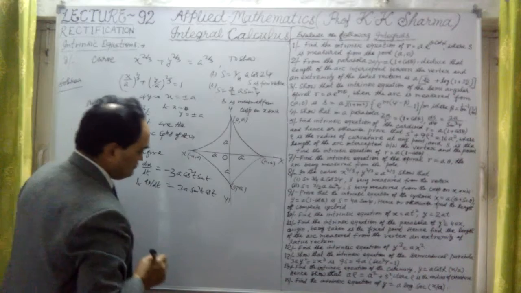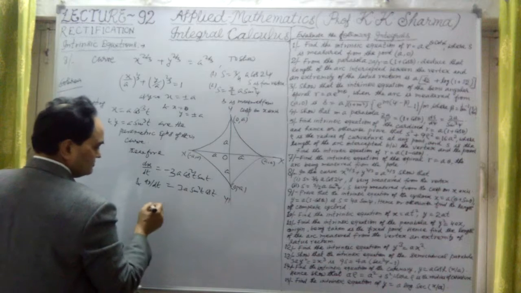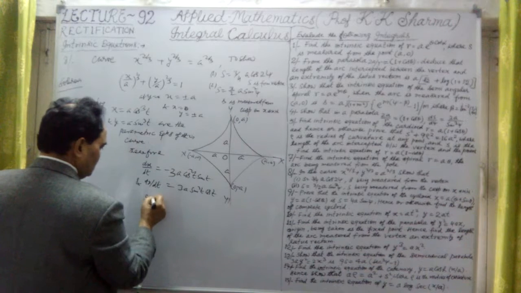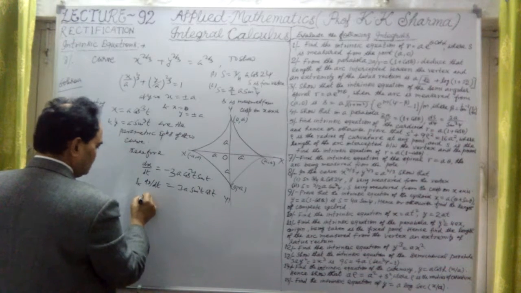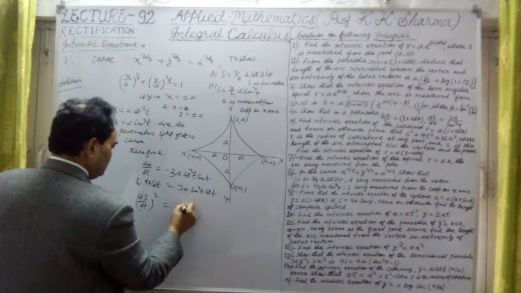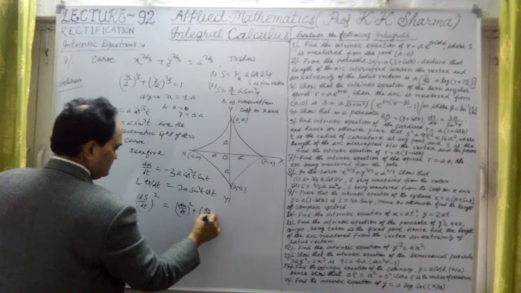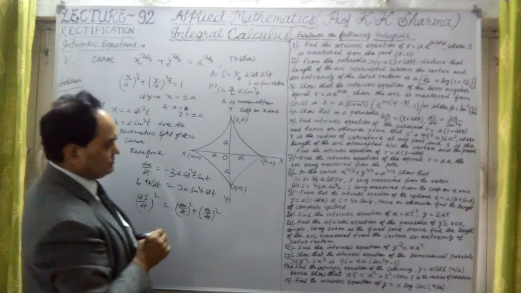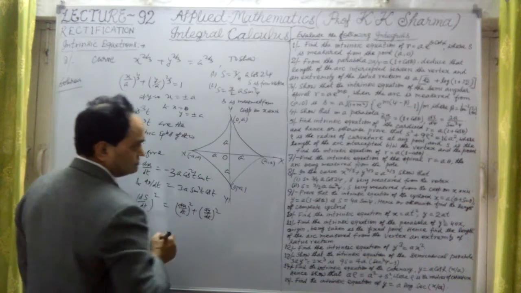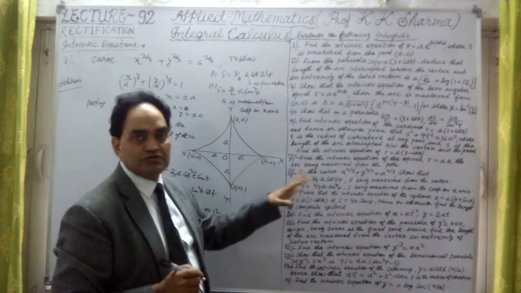Therefore, now if I have to find dy upon dx, which is tan psi, but let me first find out the length here. So ds upon dt is equal to the square root of (dx upon dt) whole square plus (dy by dt) whole square. We have to find s here, but in terms of the psi angle, because it is an intrinsic equation, in which s equals 3 upon 4 a cos 2 psi.